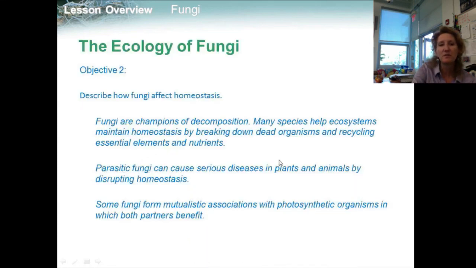So objective 2 is to describe how fungi affect homeostasis. Fungi are the champions of decomposition. Many species help ecosystems maintain homeostasis by breaking down dead organisms and recycling essential elements and nutrients. Parasitic fungi can cause serious diseases in plants and animals by disrupting homeostasis, and then some fungi, finally, form mutualistic associations with photosynthetic organisms in which both partners of this mutualistic symbiosis can actually benefit.